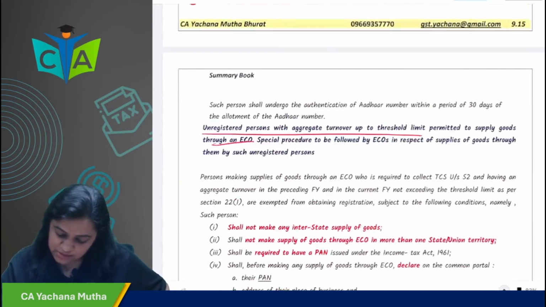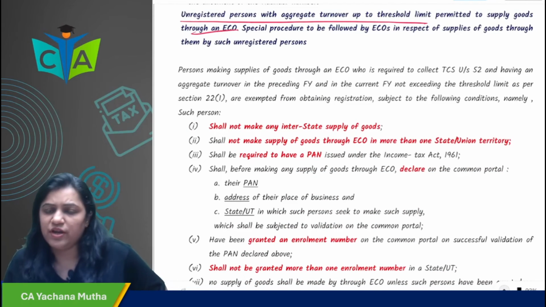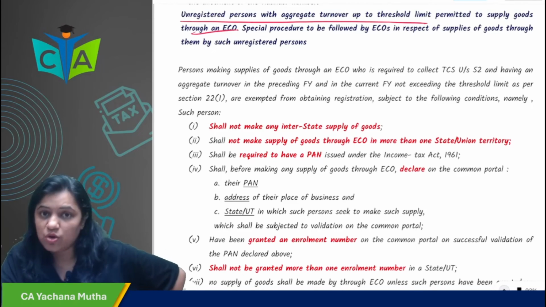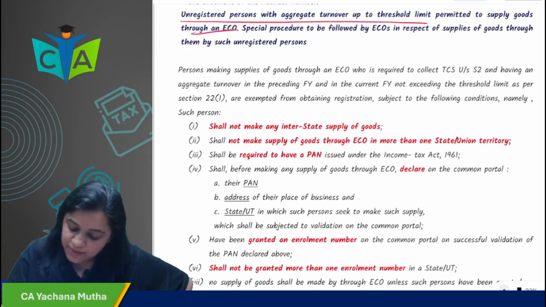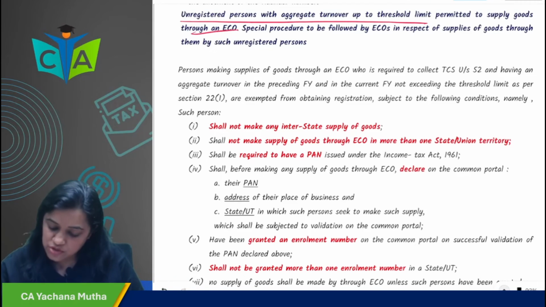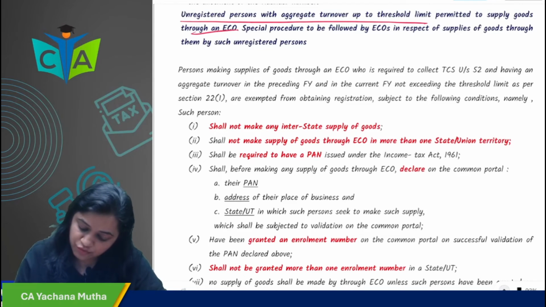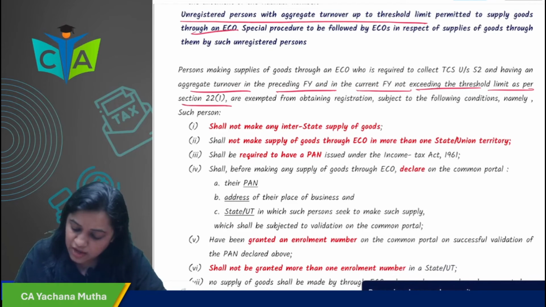Okay, now what is this? In case of goods, there are a few conditions that you have to satisfy. In case of services, you are exempted from obtaining registration up to the threshold limit, even if you are supplying through ECO. But in case of goods, there are a few conditions. What are those conditions? We will see. Now, a person making supply of goods through ECO who is required to collect TCS under section 52, having an aggregate turnover in the preceding financial year and current year not exceeding the threshold limit, is exempted from obtaining registration subject to the following conditions.